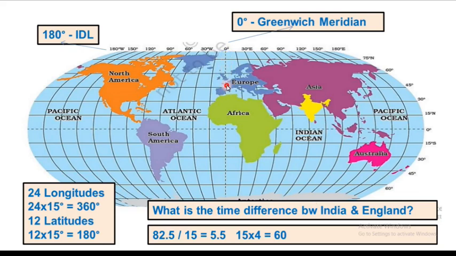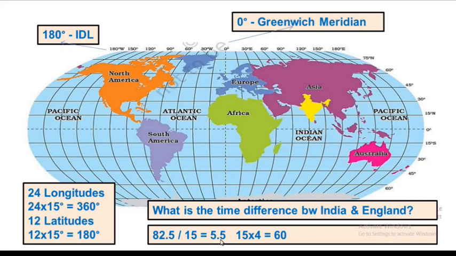So the degree difference between India and England is 0 plus 82.5, that is equal to 82.5. So 82.5 divided by 15 is equal to 5.5. That is, the time difference between India and England is 5 hours and 30 minutes.